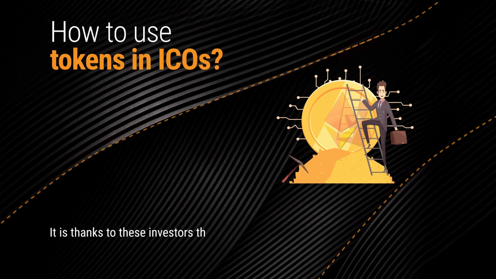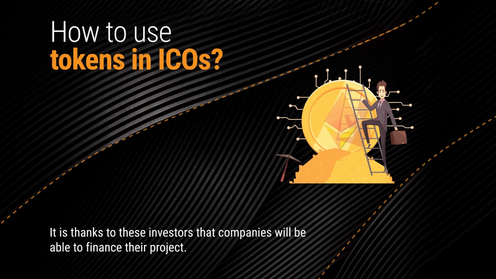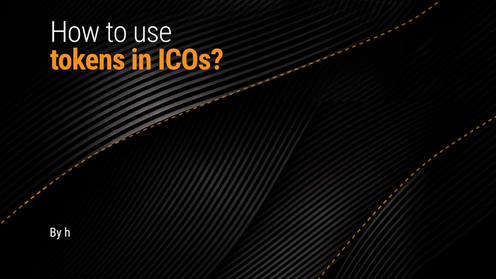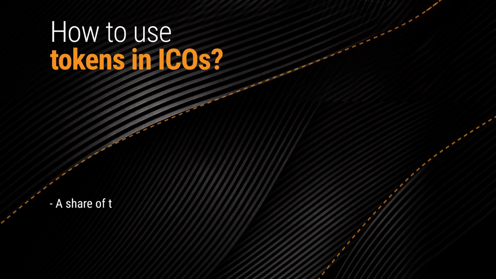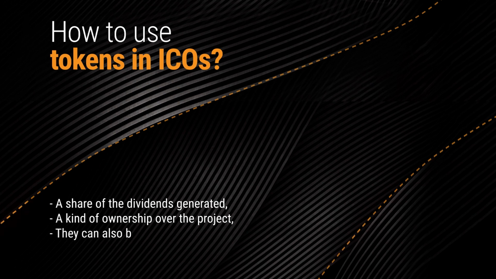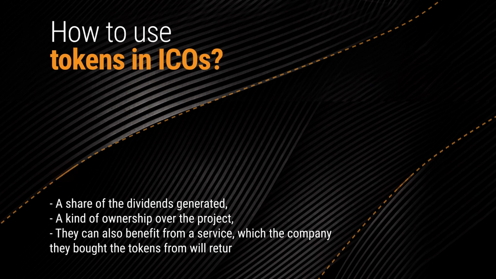It is thanks to these investors that companies will be able to finance their project. By having bought the tokens of a company, investors can earn in exchange a share of the dividends generated, a kind of ownership over the project. They can also benefit from a service which the company they bought the tokens from will return to them.